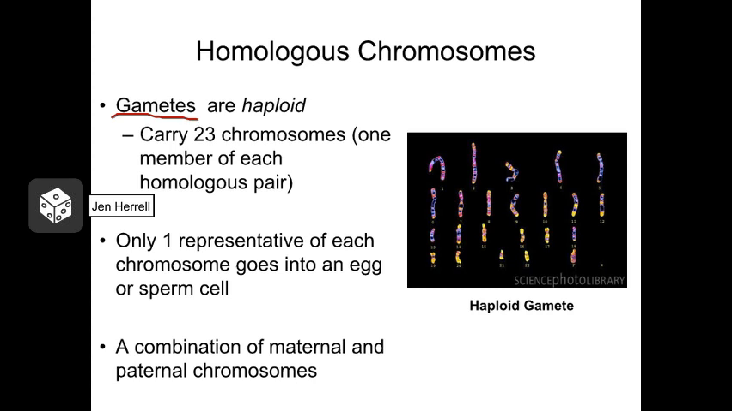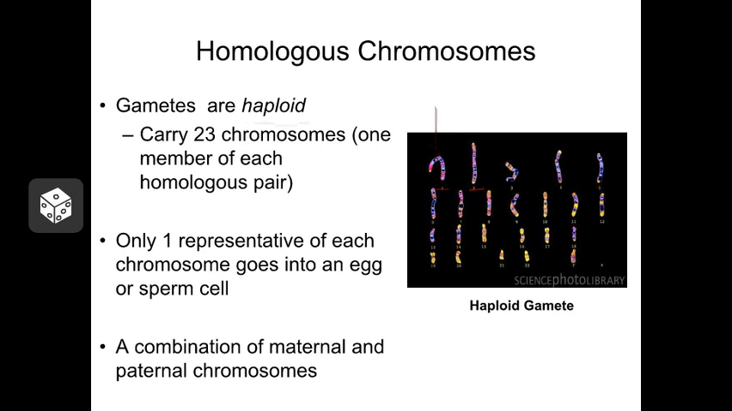Gametes, including egg and sperm, are haploid by comparison, and that means that inside an egg or a sperm cell that your body might produce, there's only going to be one copy of chromosome 1, one copy of chromosome 2, and so on. They don't exist in pairs.